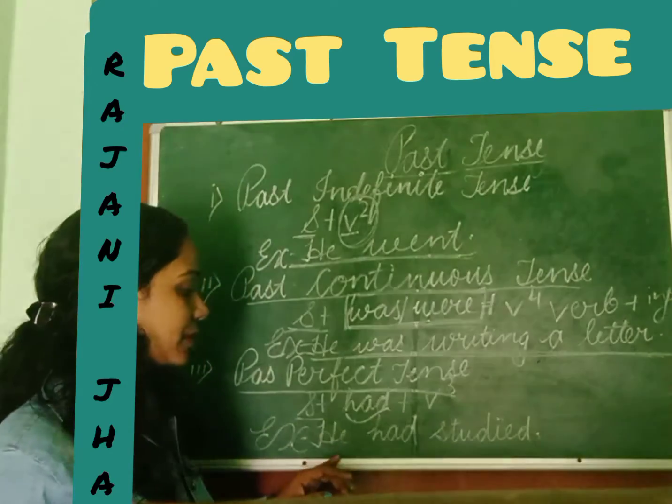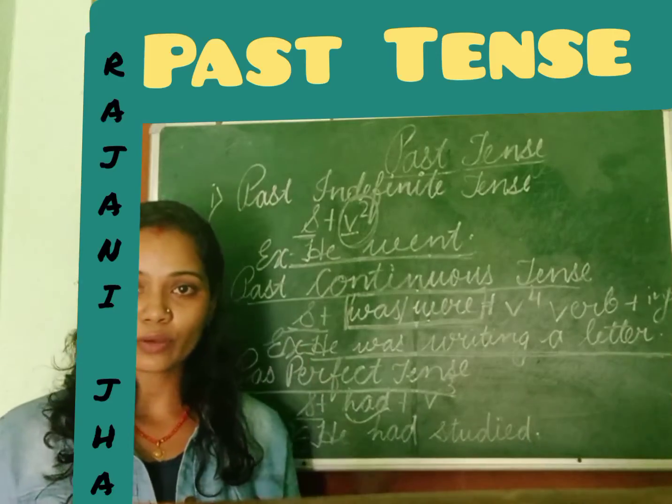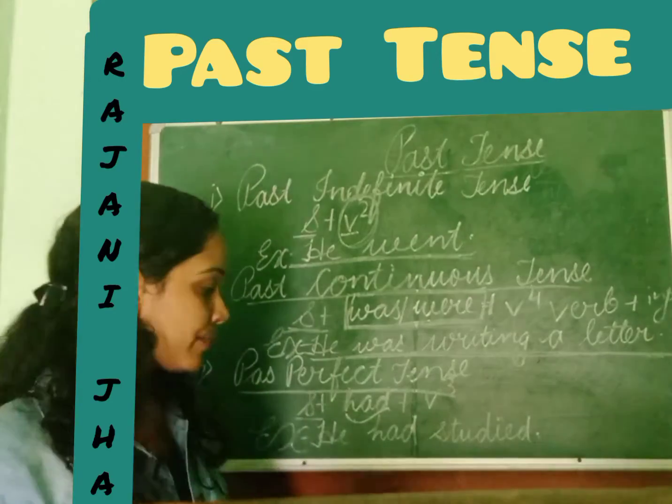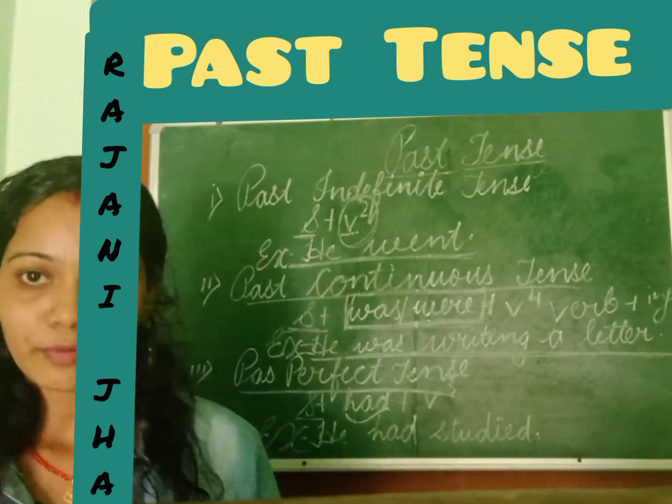For example, I have written: he had studied. Studied is a regular verb and it has regular forms, that is studied in the second form also and the third form also. So he had studied will be the example of past perfect tense.